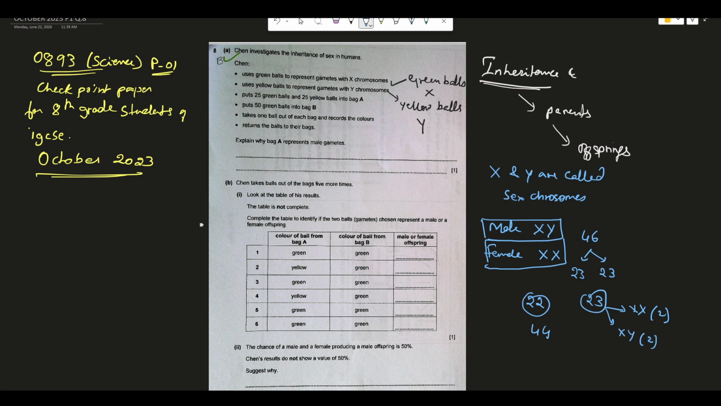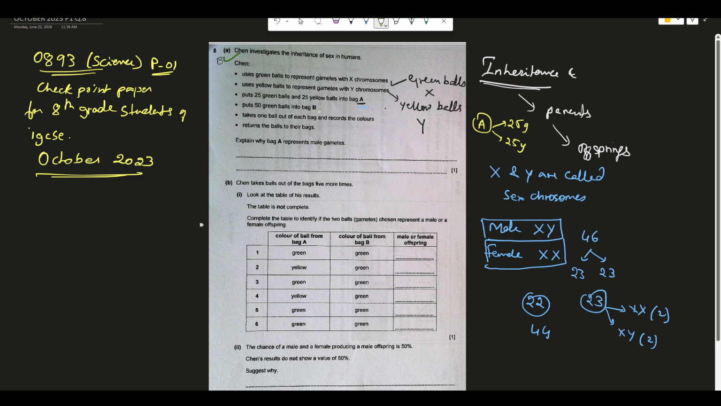So he is investigating, making use of the green balls and yellow balls to represent the X chromosomes and the Y chromosomes respectively. The third statement says he put 25 green balls and 25 yellow balls into a bag A. So let me write here, bag A contains 25 green balls and 25 yellow balls.